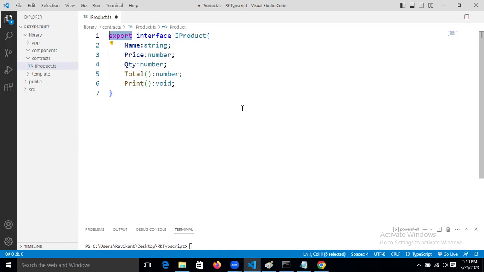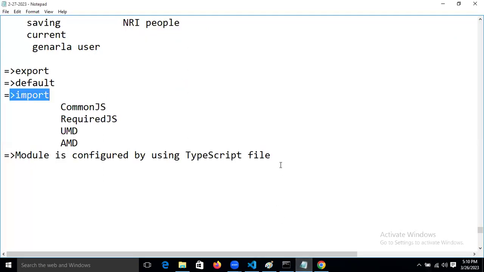My next question is, how can we use this module in another component?